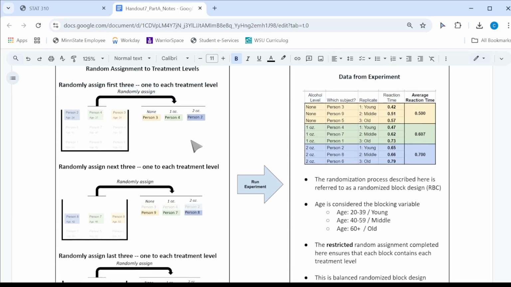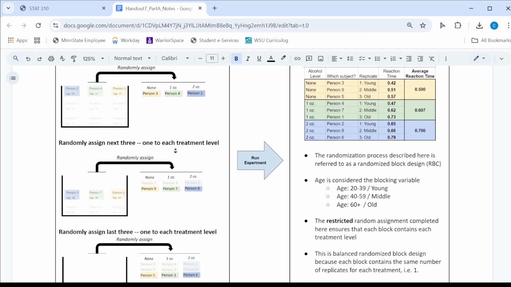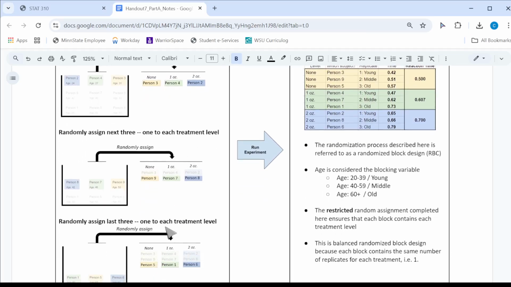What this is going to ensure is that I get a young, a middle, and an old person in the non-alcohol group. That's going to be person 3, 9, and 5. This one is in the young group, this one in the middle age, and this one in the old group. Likewise, in the 1 ounce group, I'm going to have a young person, a middle-aged person, and an old person. That would be person 4, 7, and 1. And likewise for the old group.